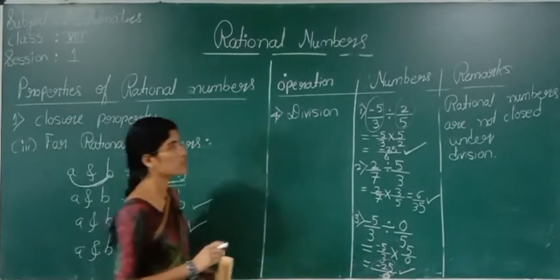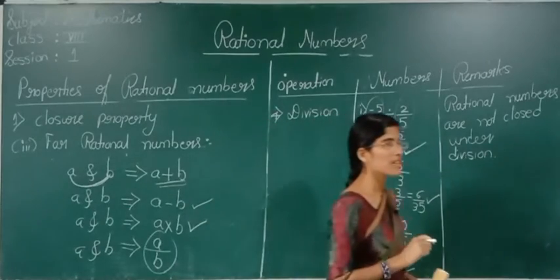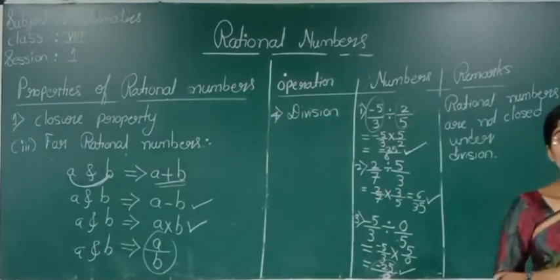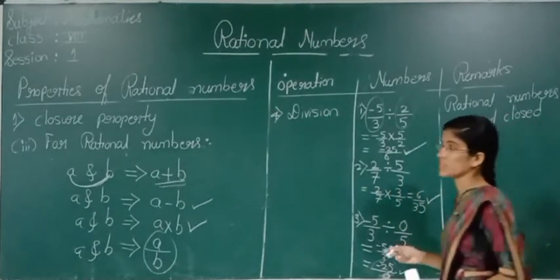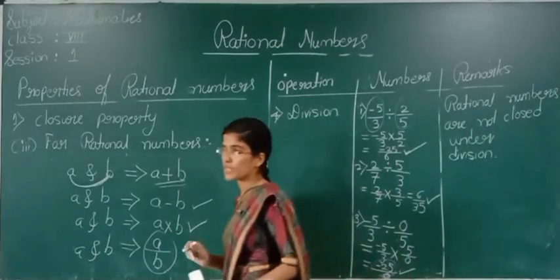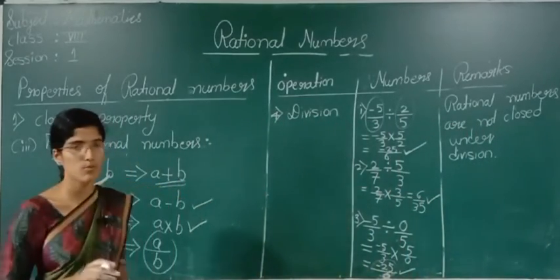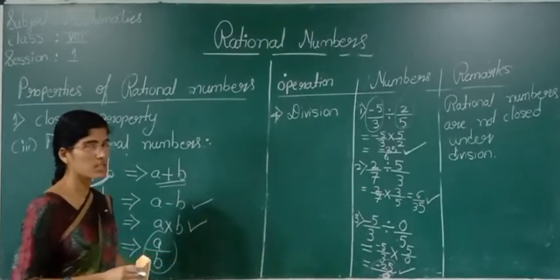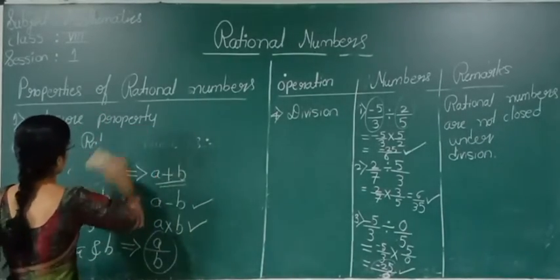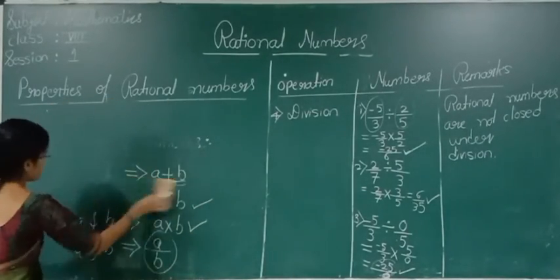See here, in today's class what did we see? We have learned the properties of rational numbers. That is nothing but the first property we have learned, the closure property. So based on this we are going to solve one problem.